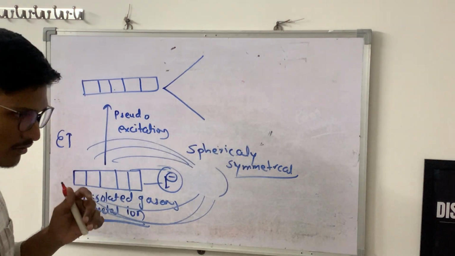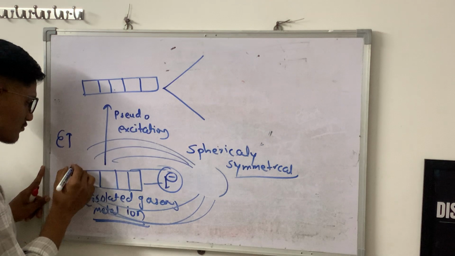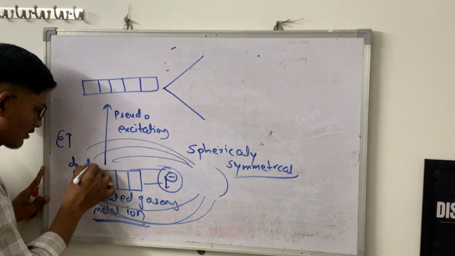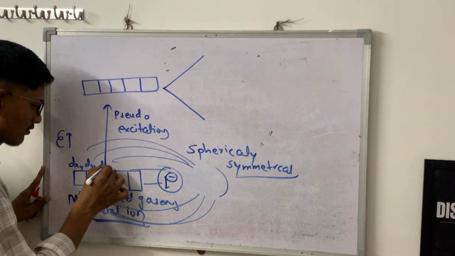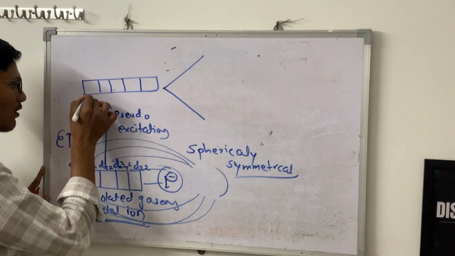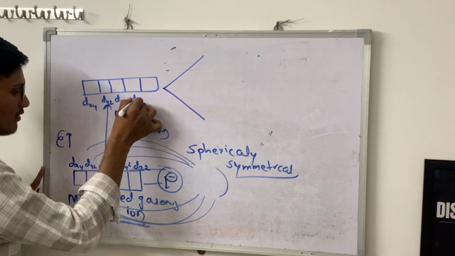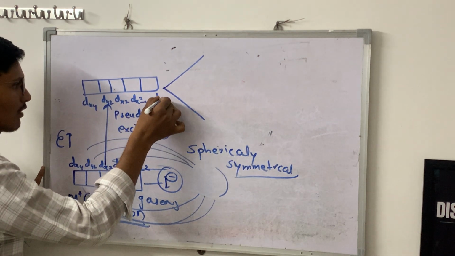And those orbitals which are on the axial position, suppose this is dxy, dxy, dyz, dxz, dx square minus y square, dz square.